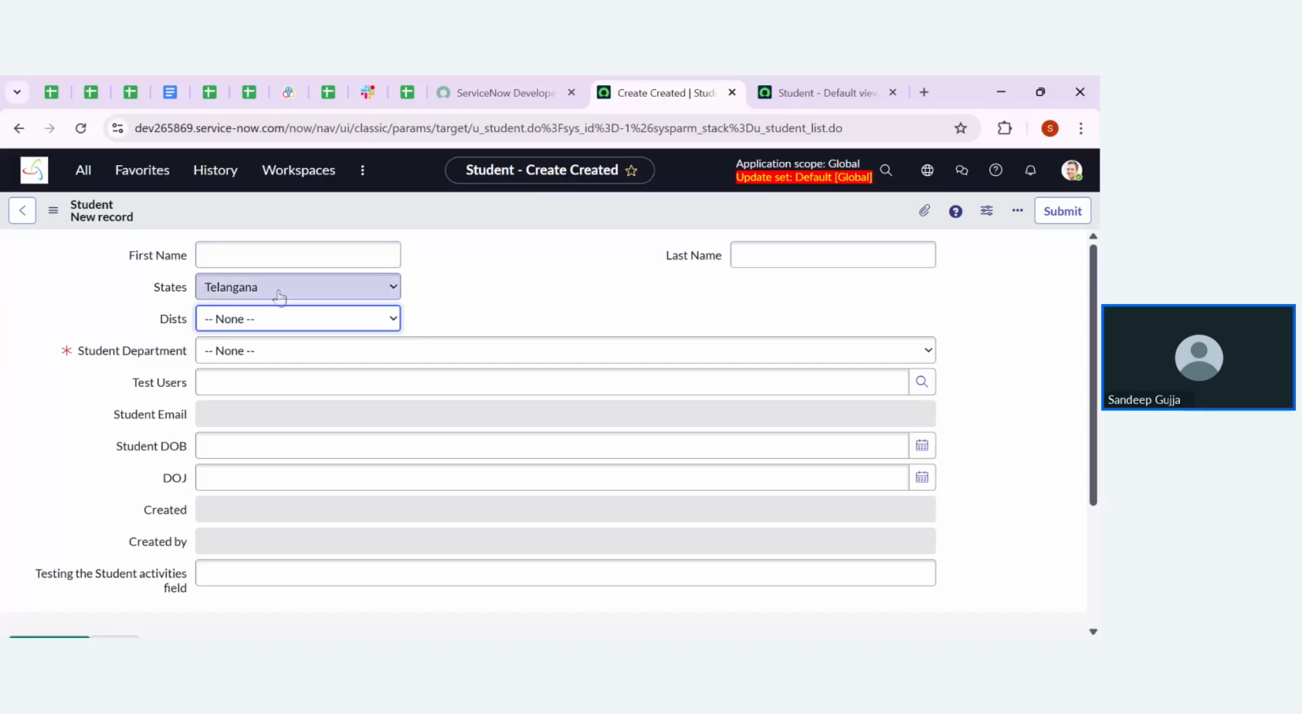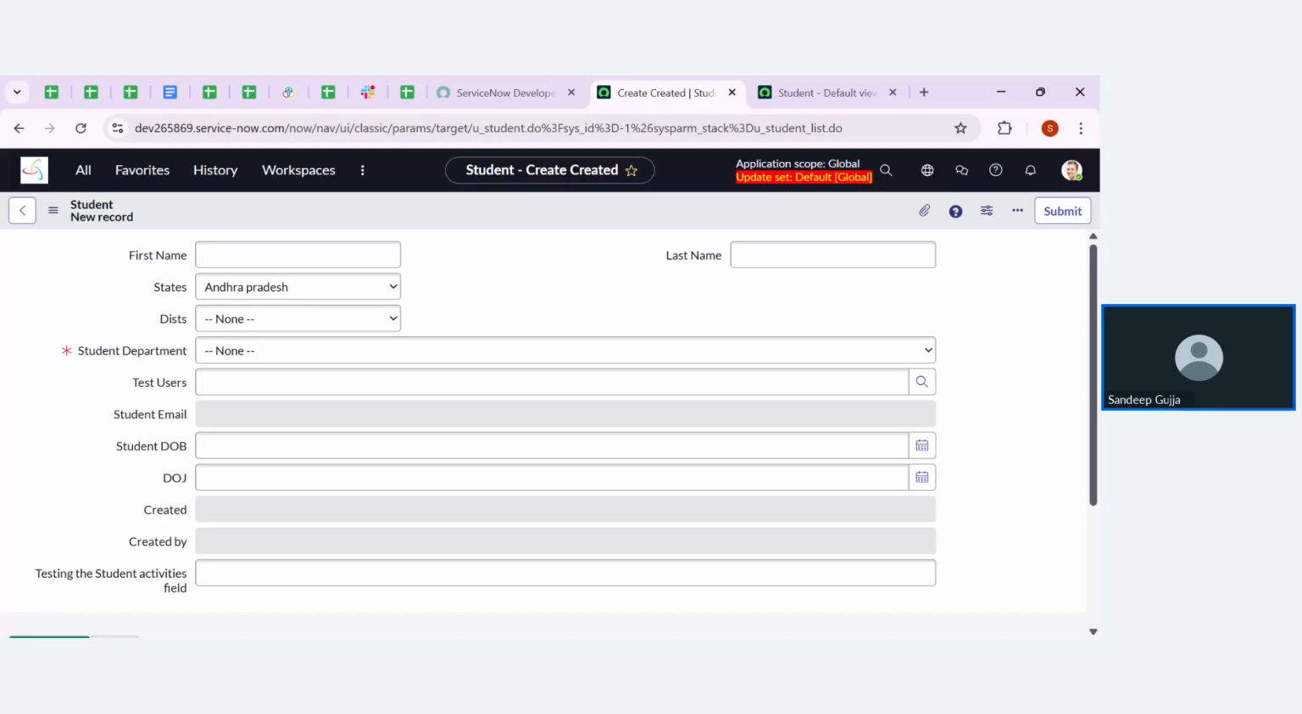Now, if I go for Tamil Nadu, then I can see only two things: one is Chennai, one more is Erode. And if I go for a different state, that is Andhra Pradesh, then I can see two more things, that is Guntur and Vizag. So this is how we are going to identify and do the field dependency.